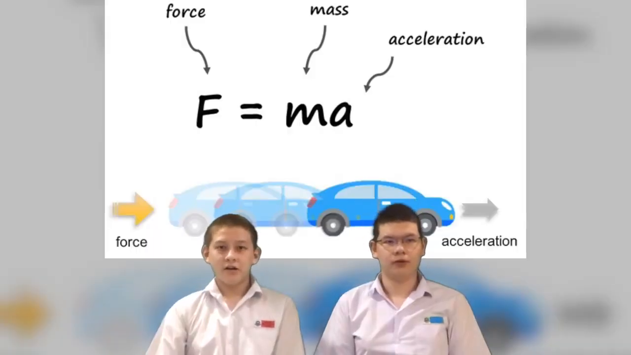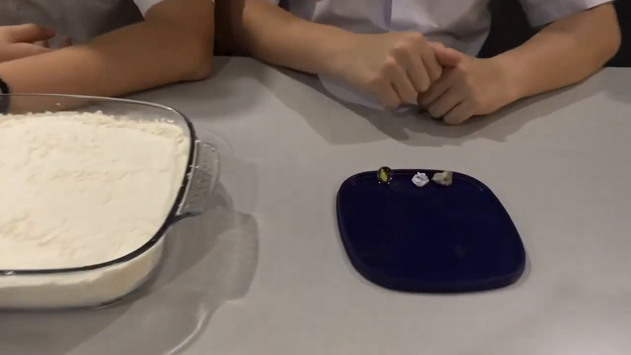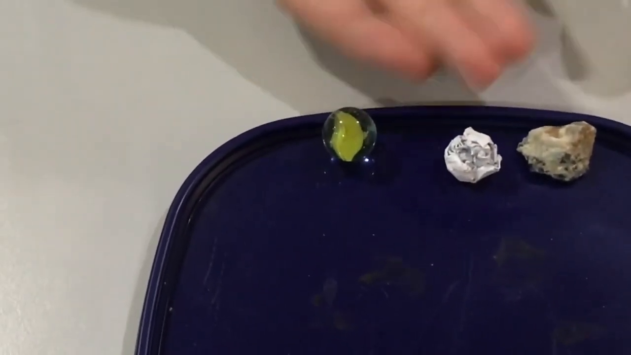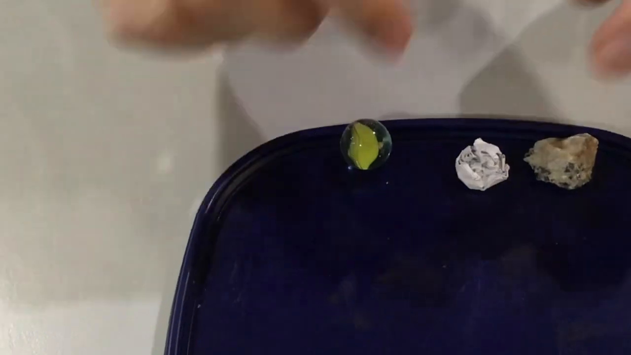Newton's second law states that force equals mass times acceleration, F equals ma. What does this mean? Basically, this means that it takes more force to push a heavy object than it does to push a lighter object. In this example, I have 3 things of similar sizes: a rock, a marble, and a crumbled up piece of paper. But when I drop them into the flour,